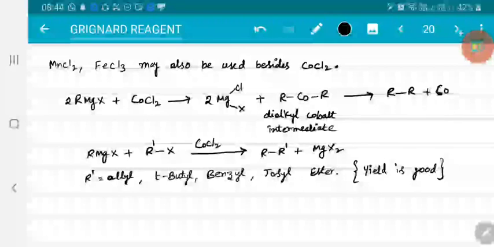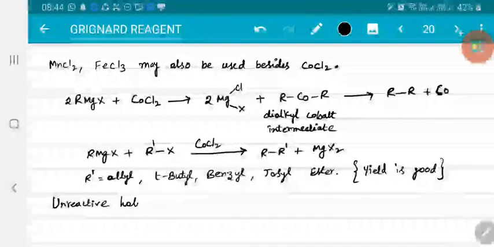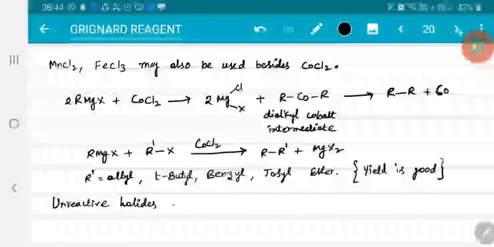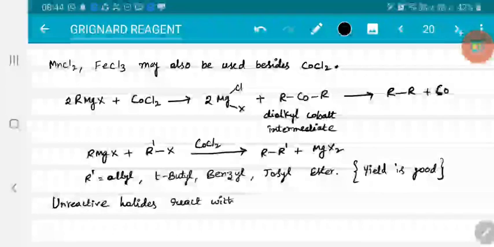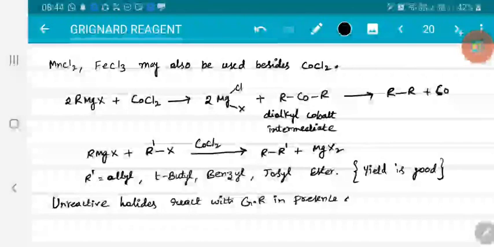Right. If any alkyl halide is unreactive, in such cases unreactive halides react with Grignard reagent in presence of cobalt salt, in presence of CoCl2 in benzene solution.